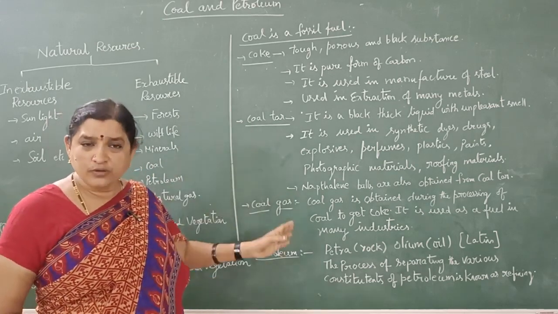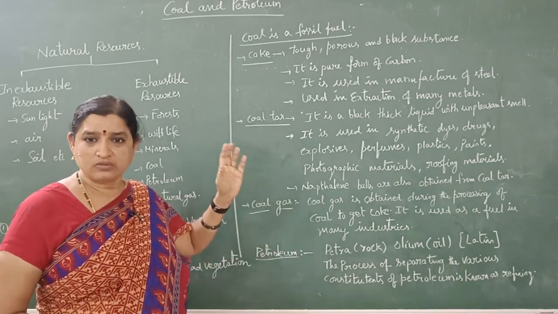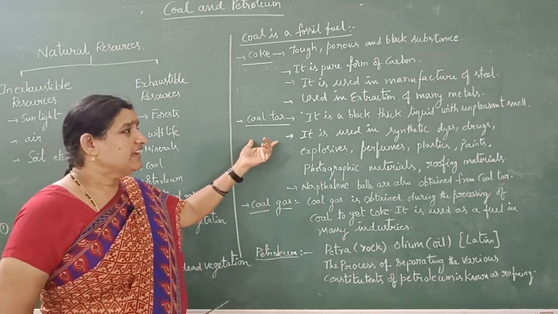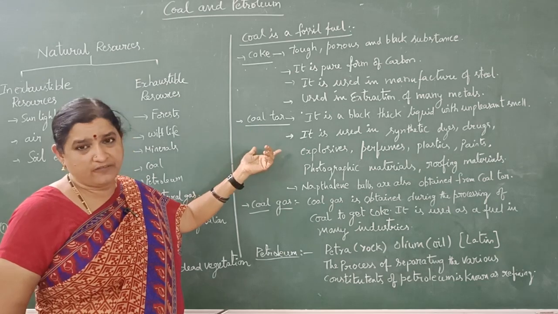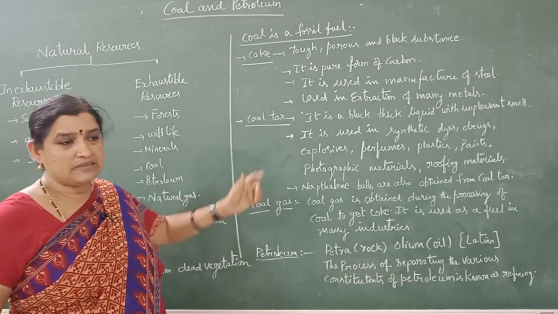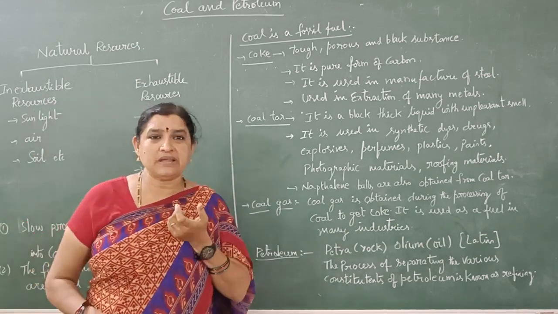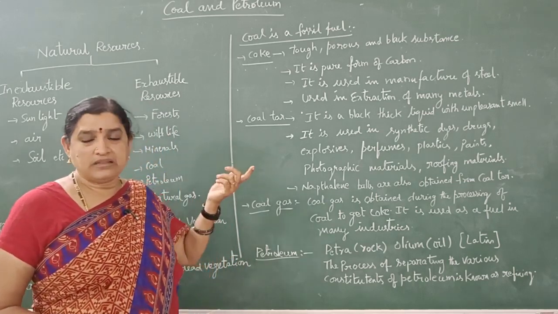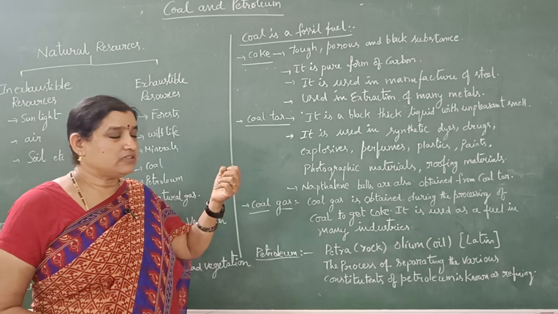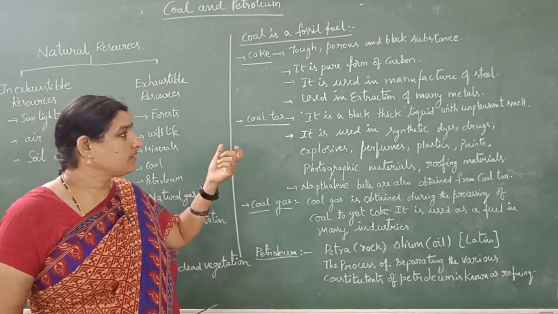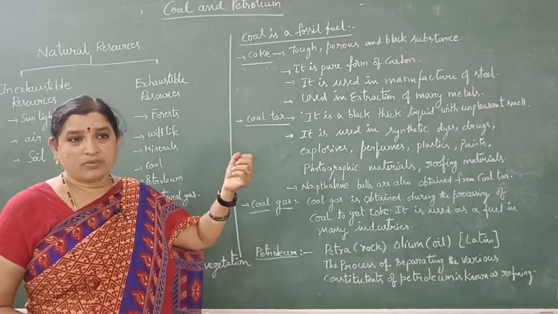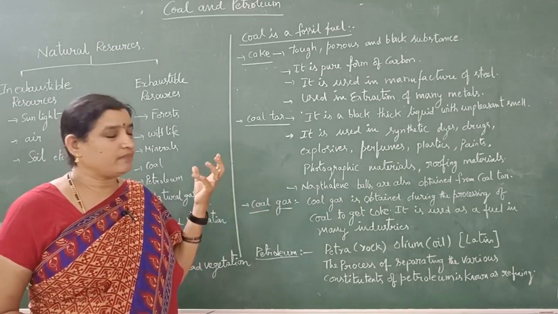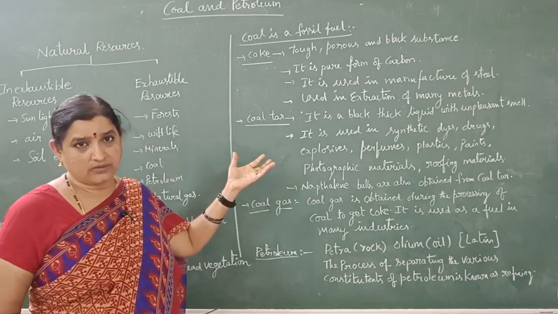Coal, coke and coal tar, these are all fuels. Next, coal tar. It is a black thick liquid with an unpleasant odor. Unpleasant odor means the smell is not good. We cannot feel pleasant when we smell coal tar. Means it is a mix of carbon monoxide, carbon dioxide, those types of mixed smell you will get if we observe coal tar.